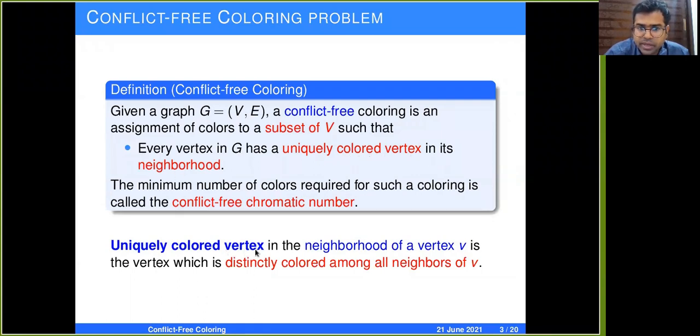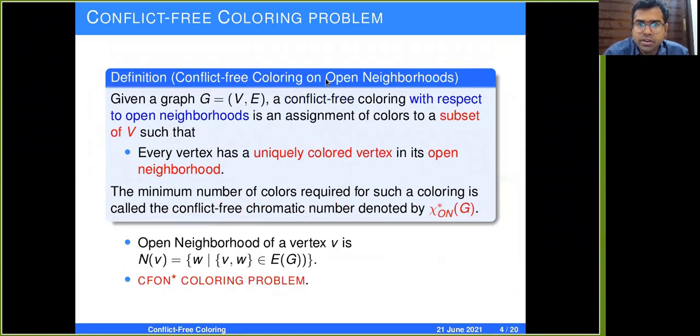The uniquely colored vertex in the neighborhood of a vertex V is the vertex which is distinctly colored among all the neighbors of V. Since we are talking about neighborhoods, there are two types of neighborhoods, open and closed. So we'll define the problem in terms of both variants. First, let us define the problem on open neighborhoods.